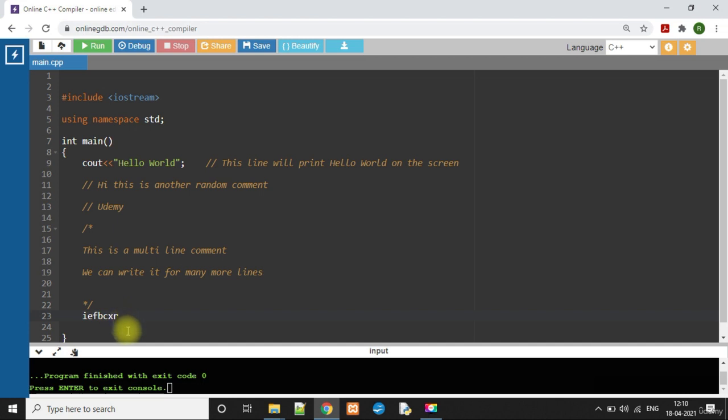As you can see from the color, whenever you write a comment, the color will change to this light brownish color. Okay, so this is about the comment.